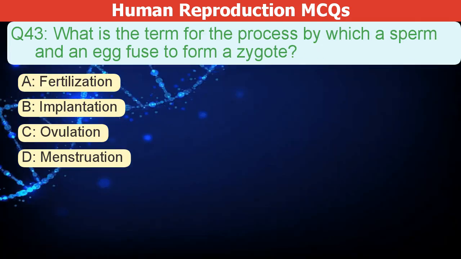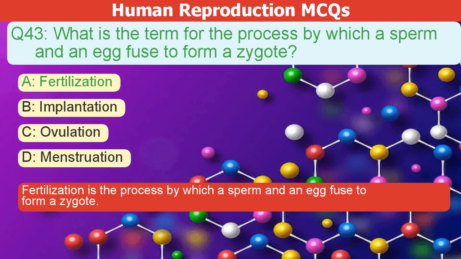What is the term for the process by which a sperm and an egg fuse to form a zygote? A. Fertilization. B. Implantation. C. Ovulation. D. Menstruation. The correct answer is A. Fertilization is the process by which a sperm and an egg fuse to form a zygote.